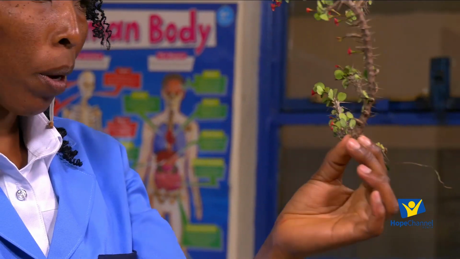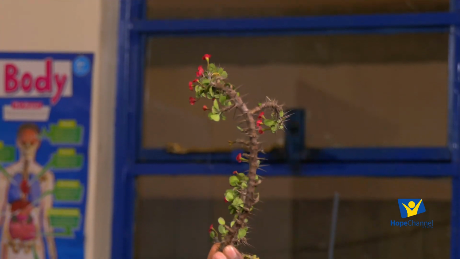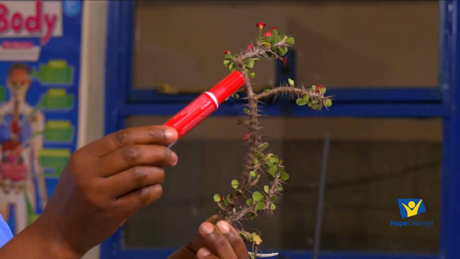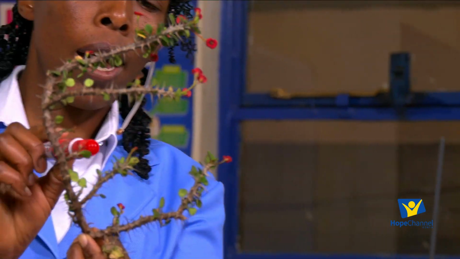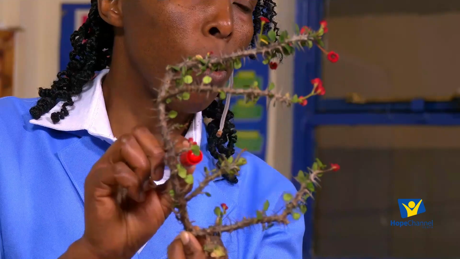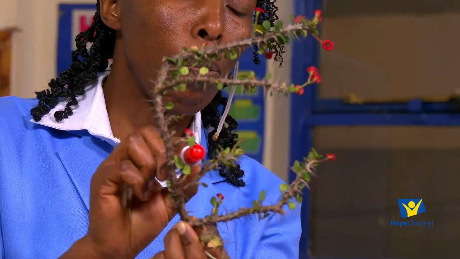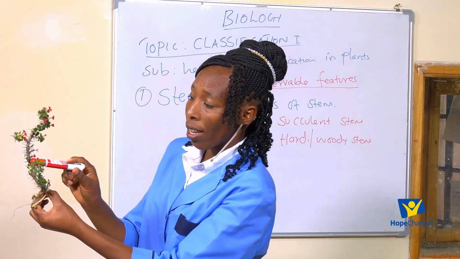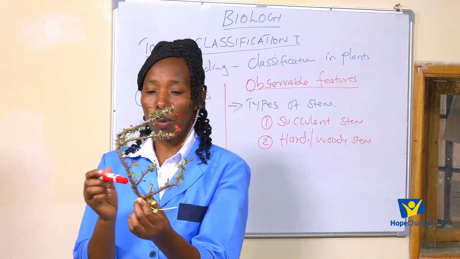Now look at this plant. If I was to identify the parts of this plant, I should be able to see the stem. This part is the stem. And of course, you can see I have some parts that we refer to as the what? The leaves. So this plant has leaves, although their leaves are very small in size. Of course, we are going to discuss why they should have that small size.